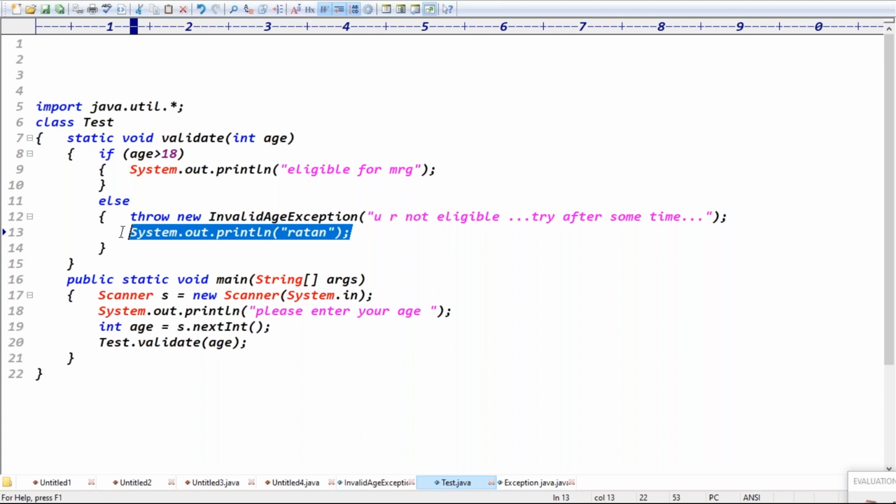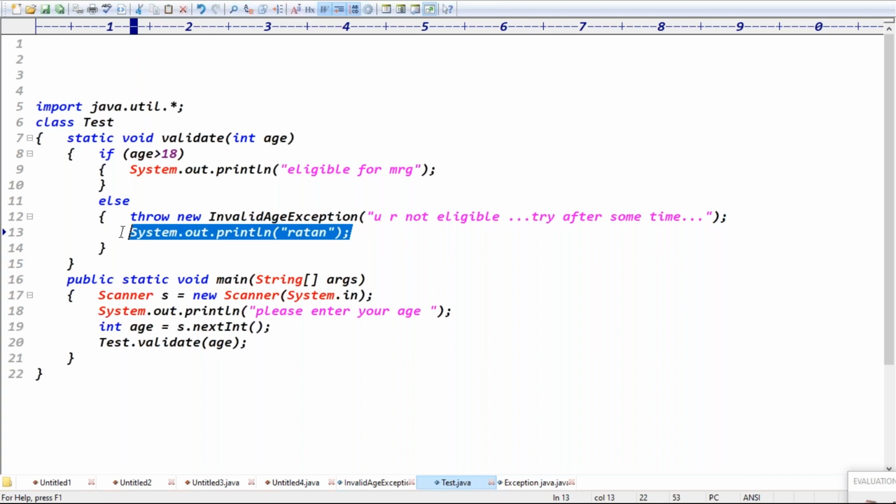Because you know the return statement, right? Generally, after a return statement, if you write any code, you get the unreachable statement error. In the same way here also, after the throw keyword, if you write anything, you get the unreachable statement. That's why, in an if else condition, we check the data and throw that exception. That is the information basically.